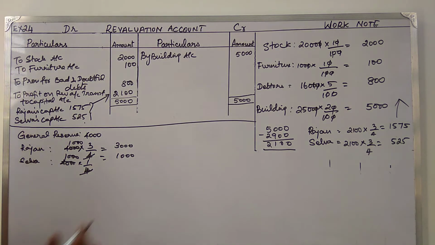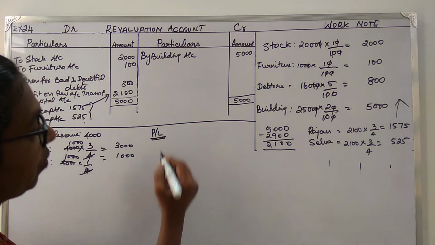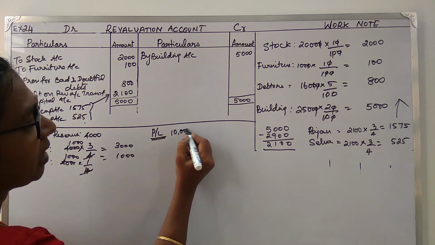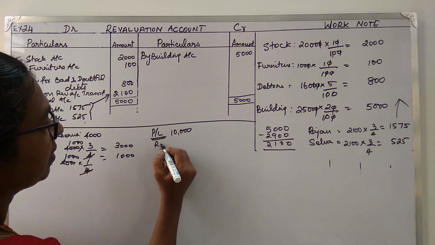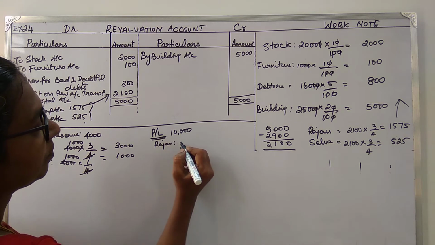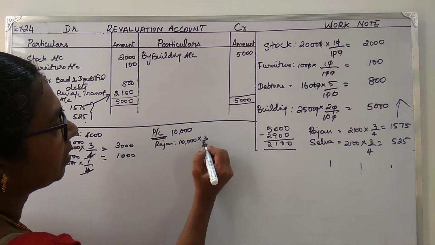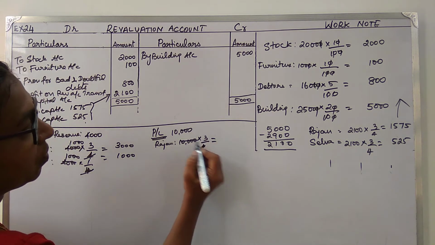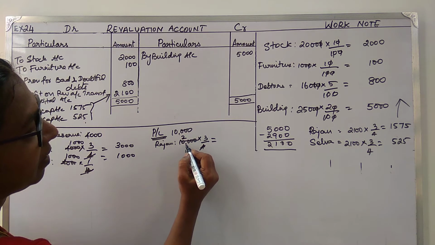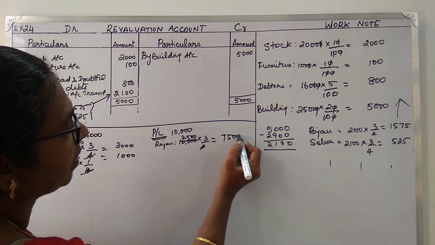Next we have profit and loss account to the extent of 10,000, which has to be shared among both the partners. So for Rajan, 10,000 into 3 by 4. That comes up to 7,500.